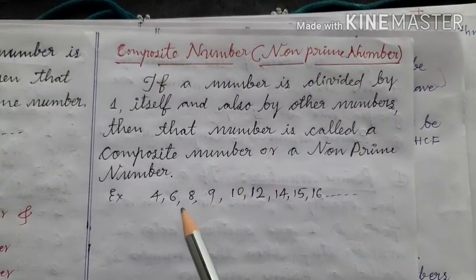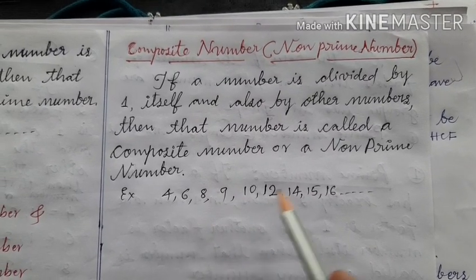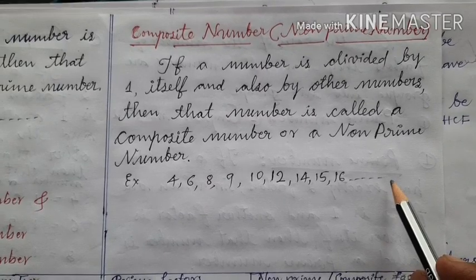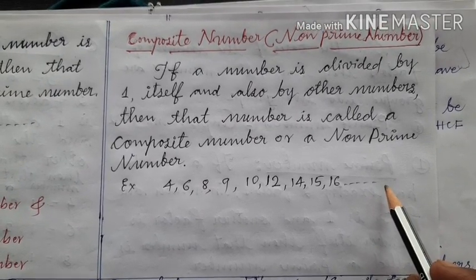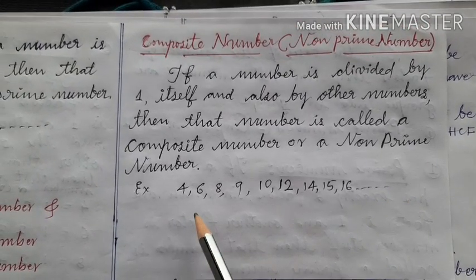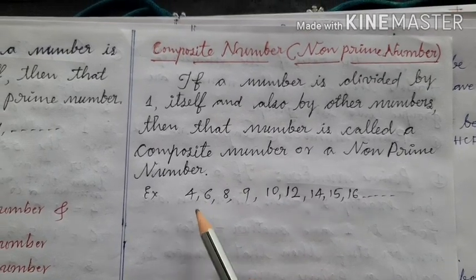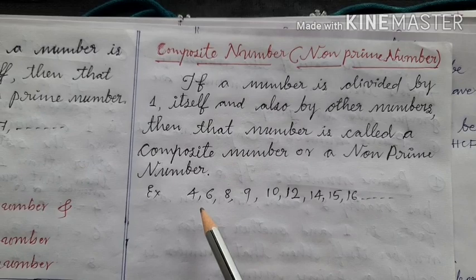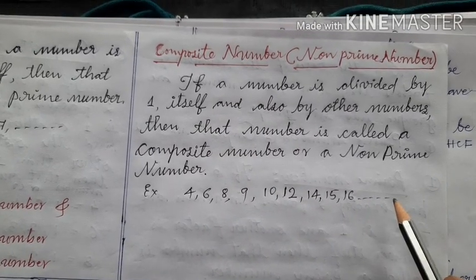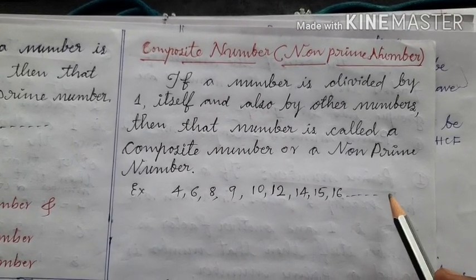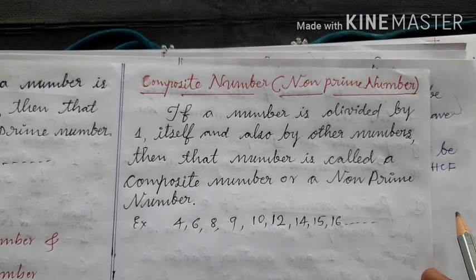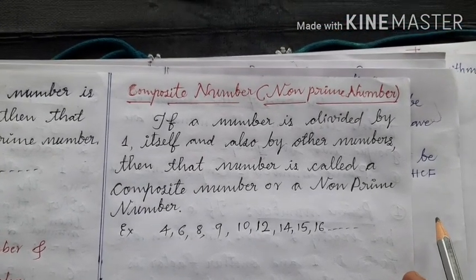See here children, there are many composite numbers. But which is the first composite number and the smallest composite number? 4. 4 is the first composite number and the smallest composite number. But which is the biggest composite number? Infinity. We don't know. But so children, we learnt about the two definitions of composite number.